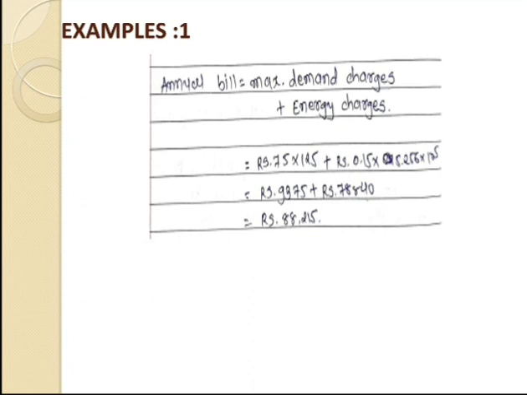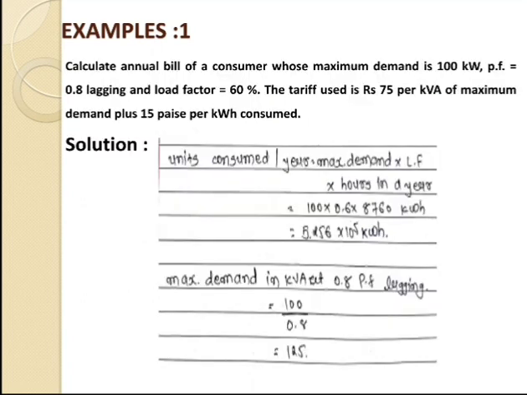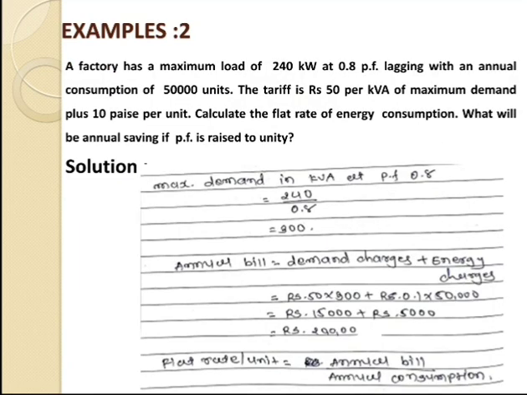So we can get the answer 9375 plus 78840. So the annual bill is equal to 88215. So this is the annual bill annually. So this is the finishing of example number 1, and in this way we can calculate the annual energy bill at the consumer side. Go for the second example.